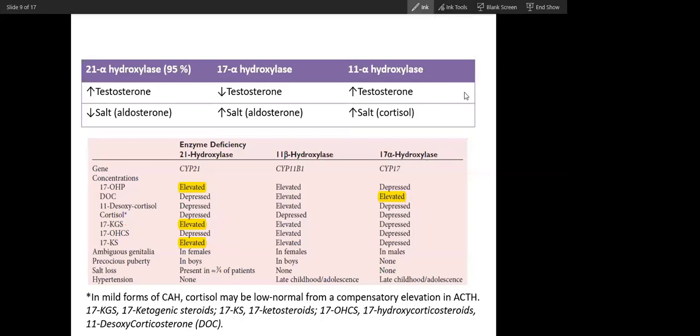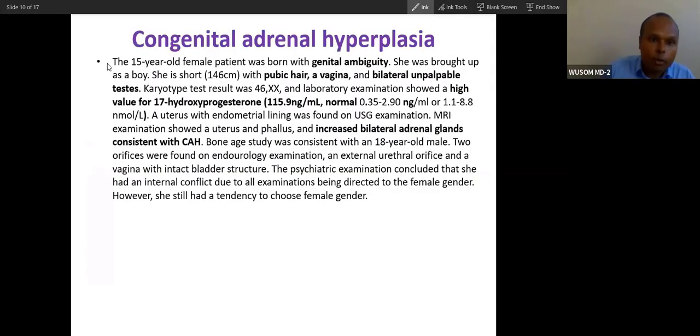Yes, sir. Now tell me, talk about this. A 15-year-old female patient was born with genital ambiguity. She was brought up as a boy because of ambiguous genitalia. Many people do that.